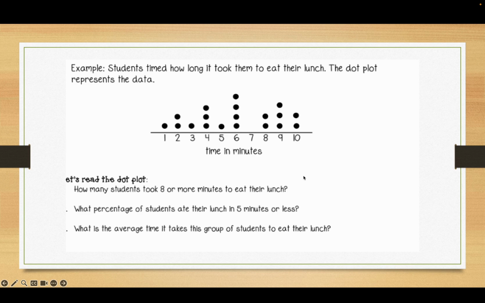Students timed how long it took them to eat their lunch. The dot plot represents the data. How many students took 8 or more minutes? What percent of students ate their lunch in 5 minutes or less? And what's the average time it takes for the group of students to eat their lunch? Go ahead.